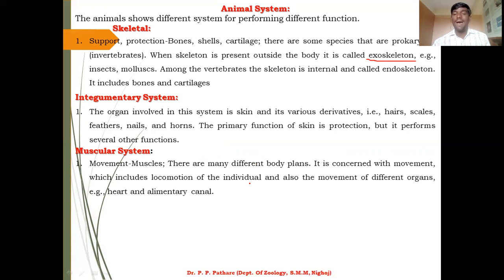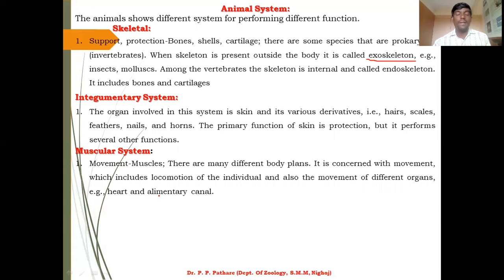For example, heart and alimentary canal. You know, the heart continuously shows movement, so it is necessary to provide a proper system for the heart muscles; that is, the muscular system is provided to the heart to perform its function.